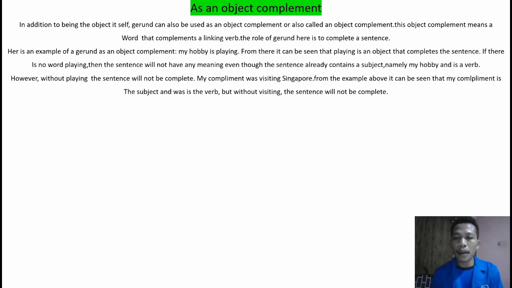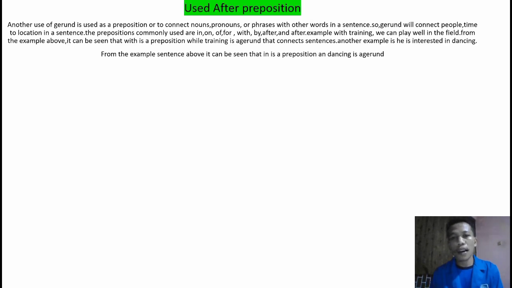Use after a preposition. Another use of gerund is after a preposition, or to connect nouns, pronouns, or phrases with other words in a sentence. So gerund will connect people, time, or location in a sentence. The prepositions commonly used are in, on, over, with, by, before, and after.